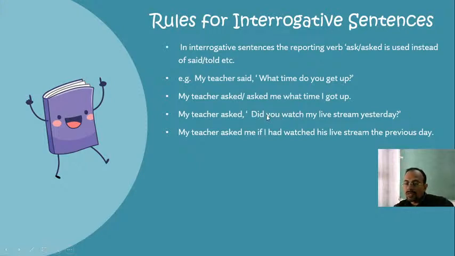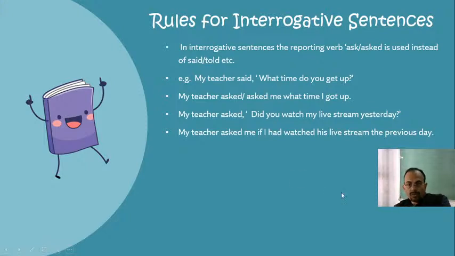This tense is simple past tense, therefore the answer should be the corresponding past tense. The corresponding past tense of simple past is past perfect. Therefore my teacher asked me if I had watched his live stream, and yesterday becomes the previous day. Tomorrow becomes the next day, today becomes that day, likewise yesterday becomes the previous day.